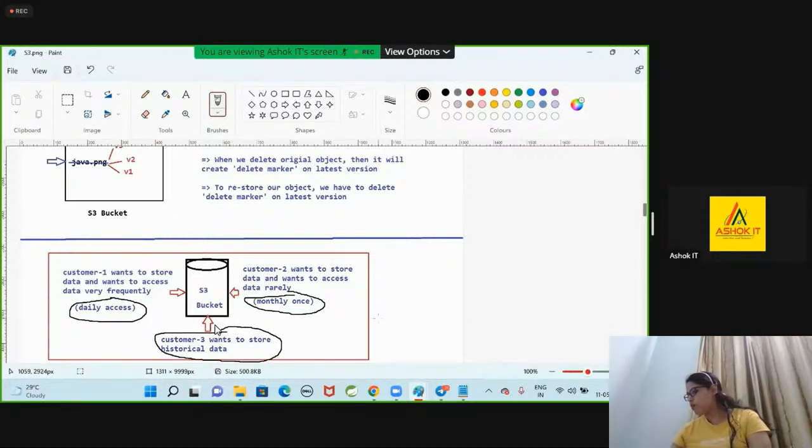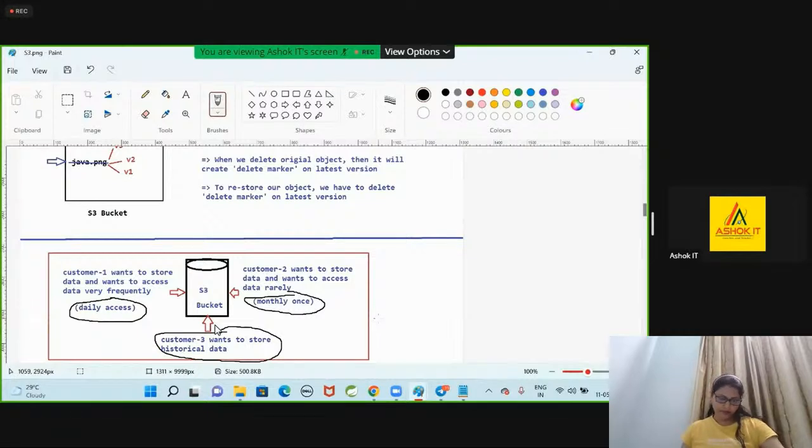Now, I have some data, guys. I want to store some data into my S3 bucket. Some data I may access every day, some data I may access monthly once, and some data I will access yearly once. Let's assume that your childhood pics are available.